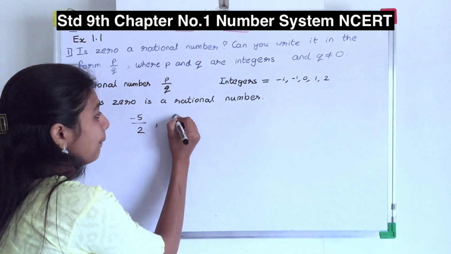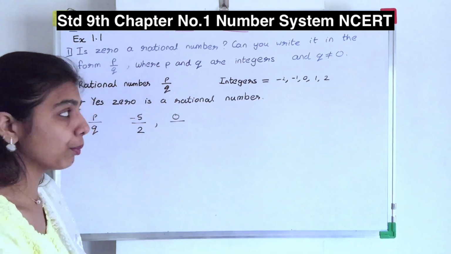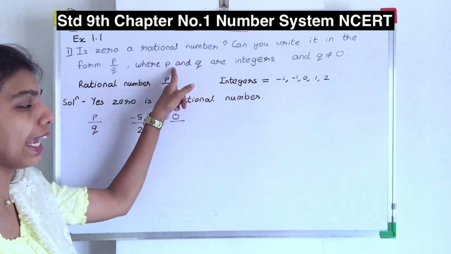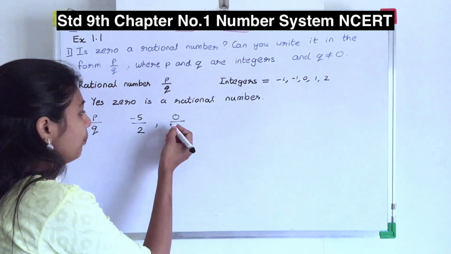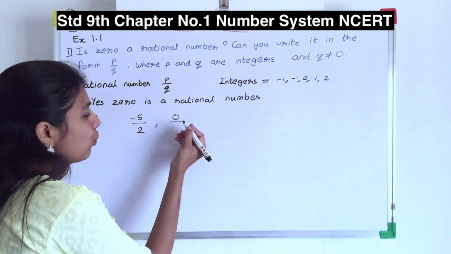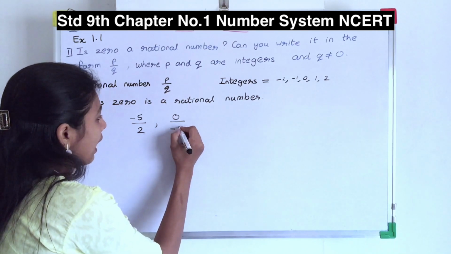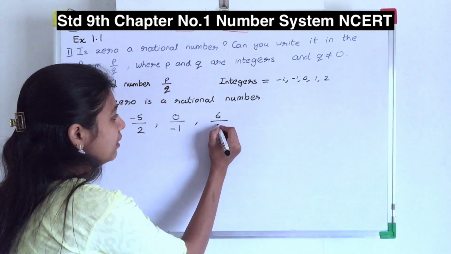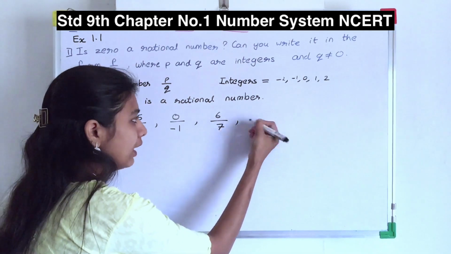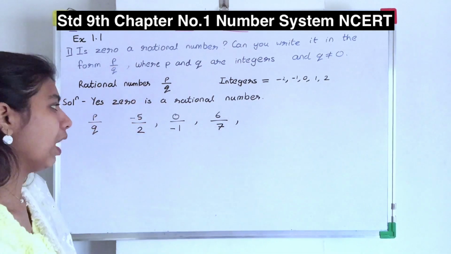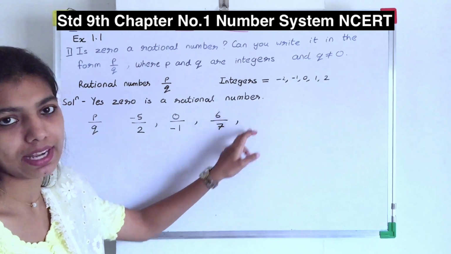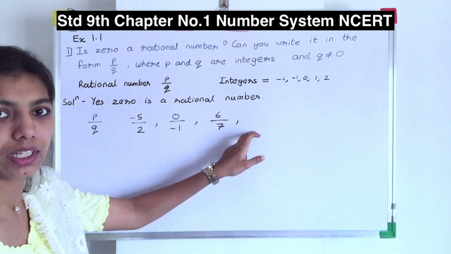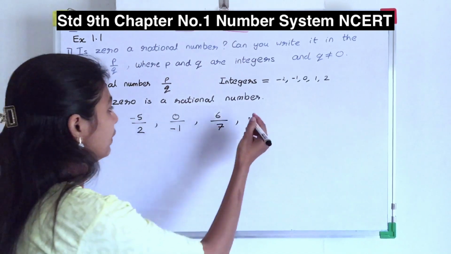I can take P as 0, because they have told you that Q should not be equal to 0, but I can take P as 0. So P as 0 and Q as anything, minus 1. Yes, 6 upon 7. If you take both the numbers as negative, minus and minus will get cancelled and it will become positive. So you can't take both the numbers as negative.